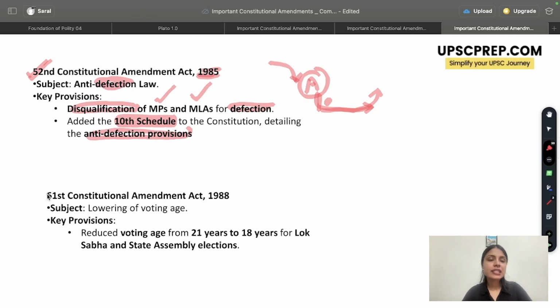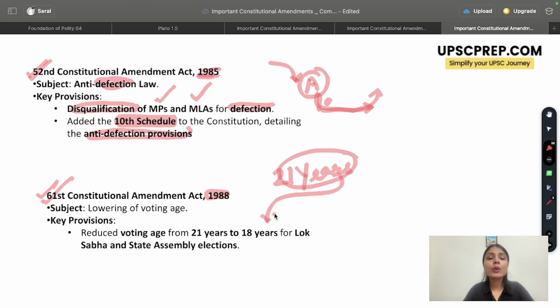Next is the 61st Constitution Amendment Act of 1988. Now what this did was, the voting age in India was 21 years. So it lowered the voting age from 21 years to 18 years in Lok Sabha and state legislative assembly elections. So the 61st Amendment Act of 1988 lowered the voting age from 21 to 18.